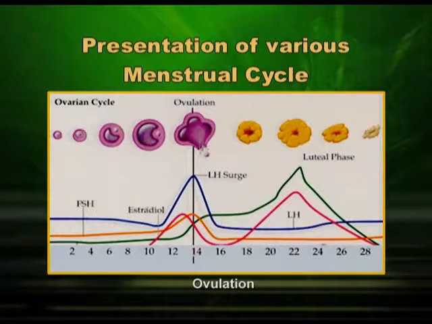Now, we have reached the Graafian follicle, which is ready to ovulate, which is going to be mid-cycle, and once ovulation takes place, the ovum is released, and this Graafian follicle is converted to corpus luteum, that is Graafian follicle minus ovum.